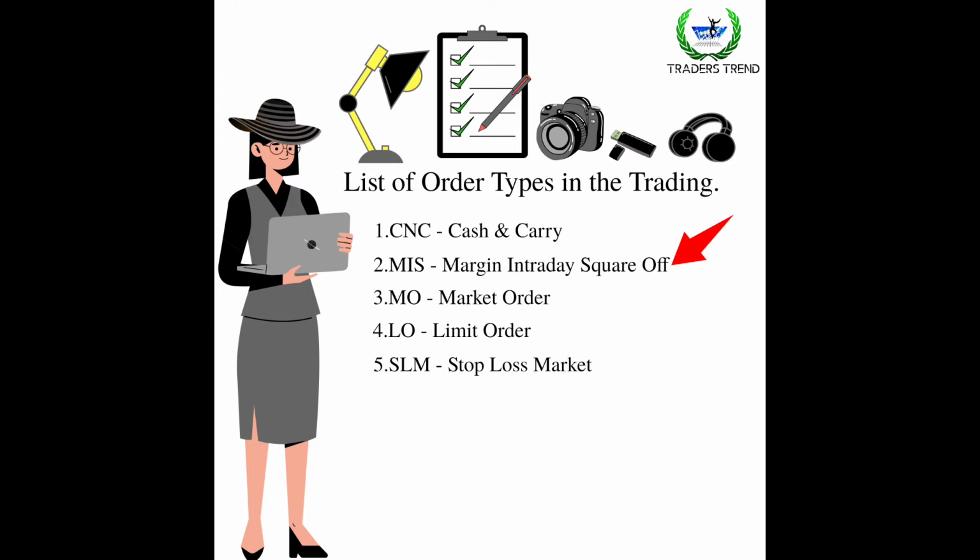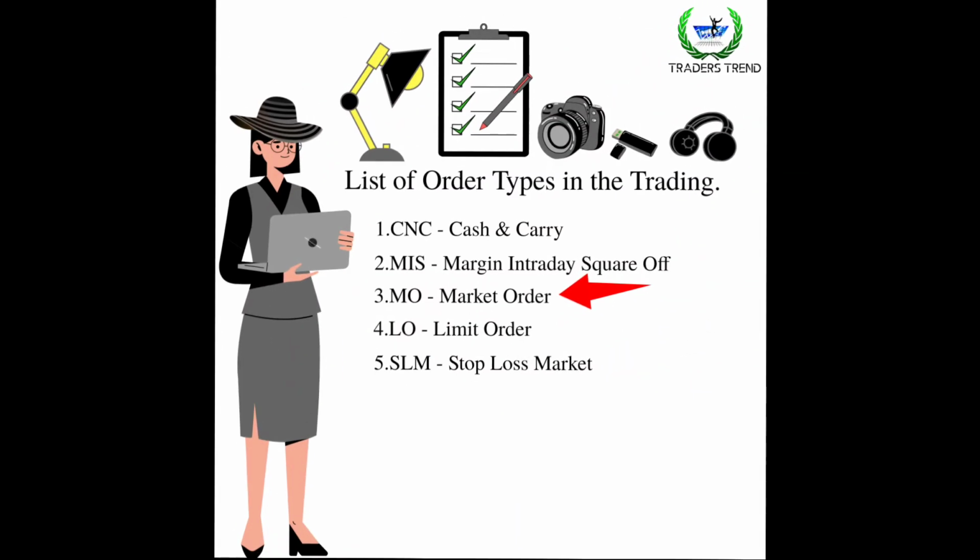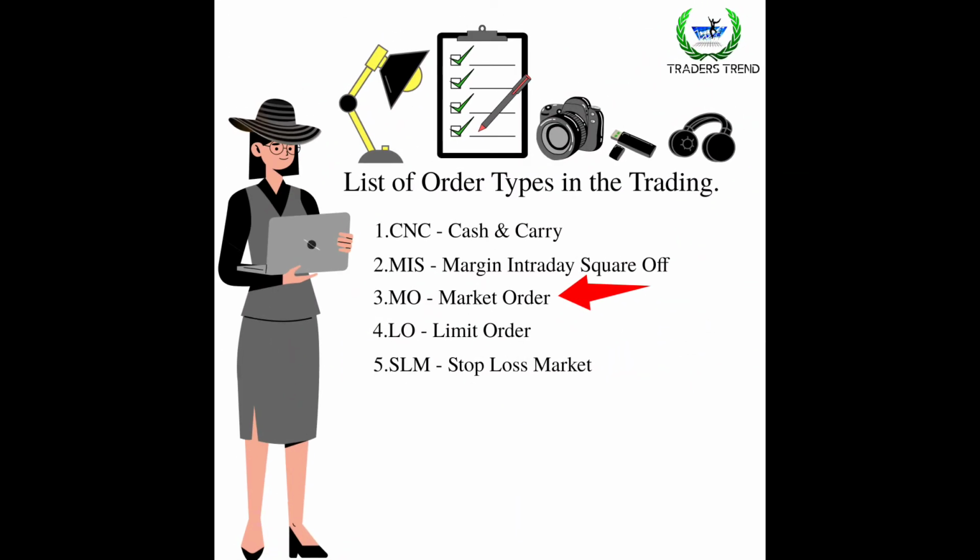And the next one is market order. Market order means there are so many buyers and sellers. Their prices are listed in the stock exchange. So for the particular stock, the price is already listed from different traders. If you would like to buy the particular stock at that price, then you can go for a market order.